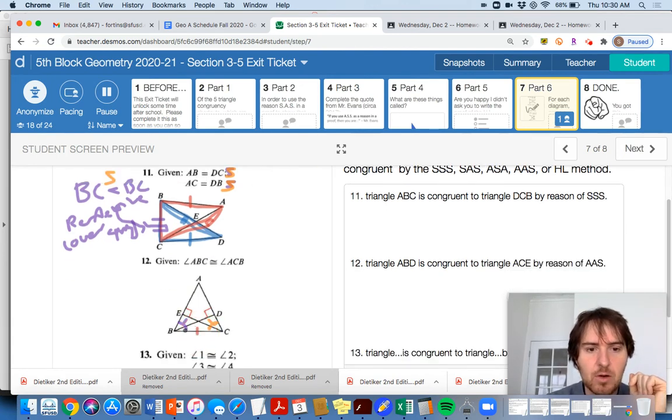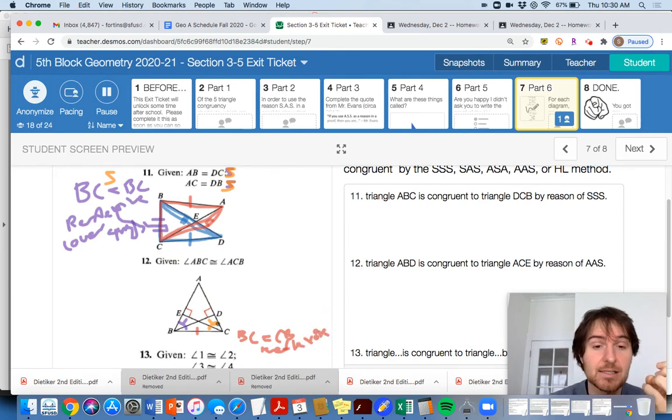BC is going to correspond with CB here. And BC equals CB by reflexive. So it overlaps. If we're using the reflexive property, that means we have an overlapping triangle in some case here. All right, overlapping here. So we have an angle, we have a side.